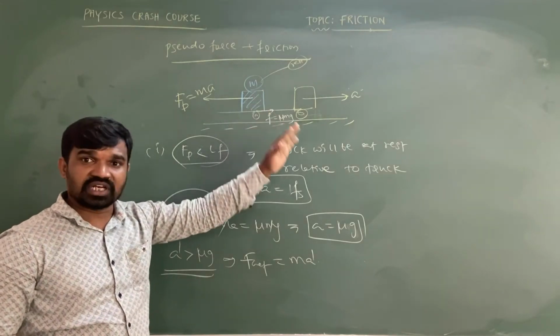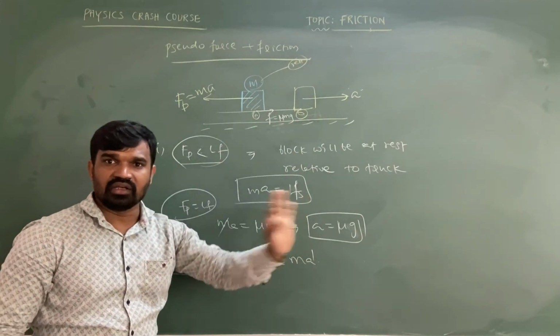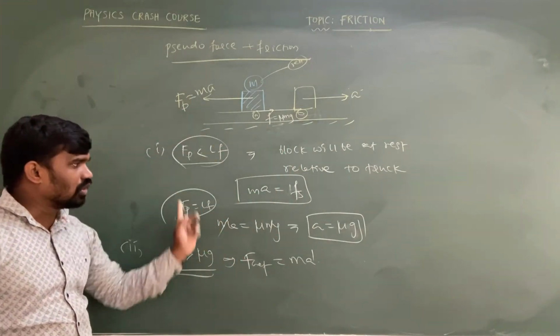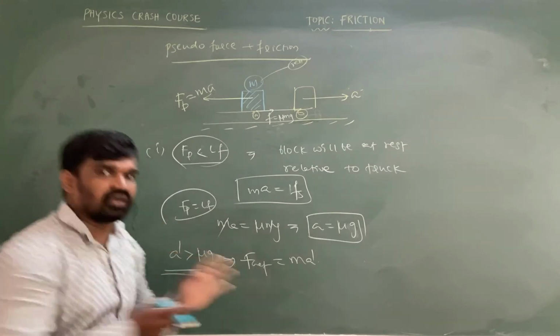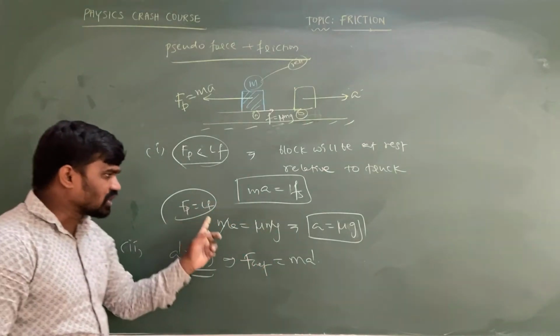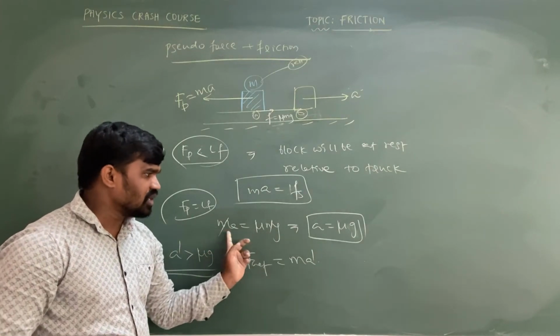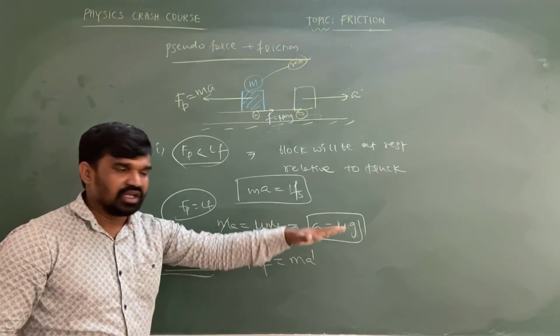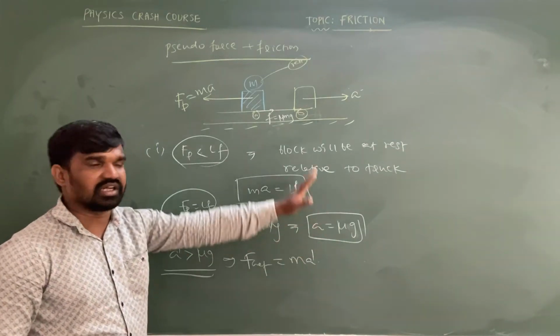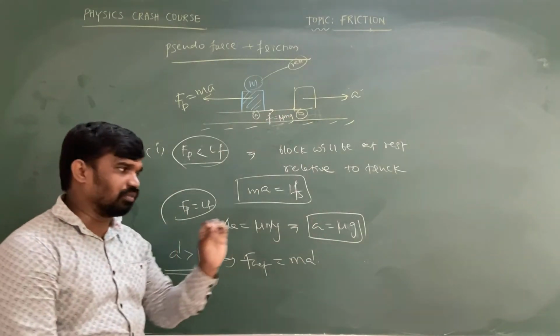Whenever there is static friction, there is no relative sliding, so there is a common acceleration. Next, if the pseudo force equals the limiting friction, the object starts to slide but is not accelerated. At that time ma equals mu mg, so A equals mu g. What is the common maximum acceleration? Mu into g is the common maximum acceleration we are able to determine.